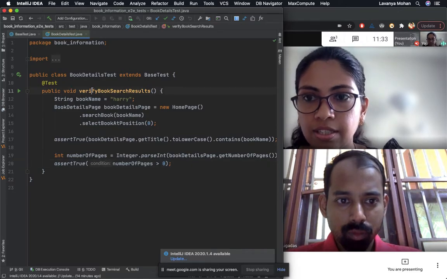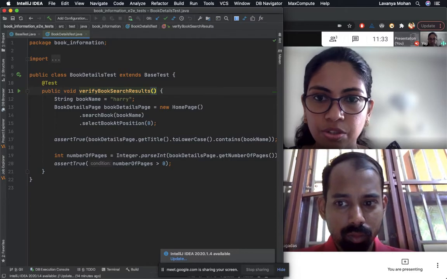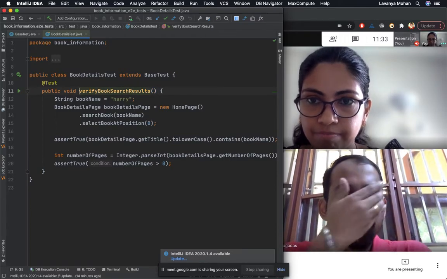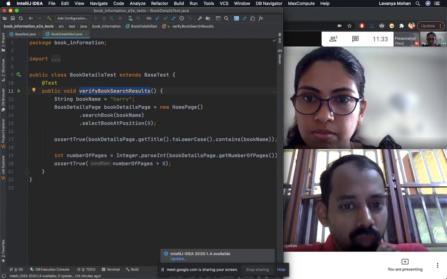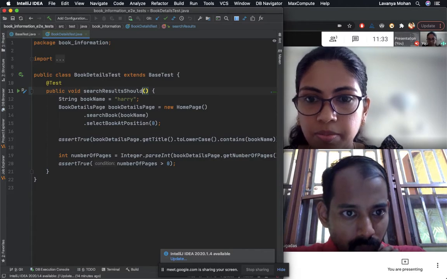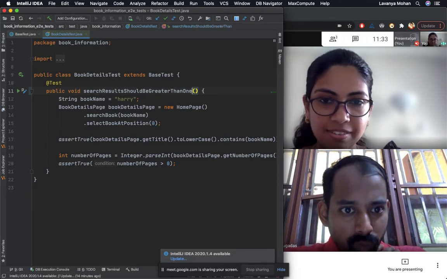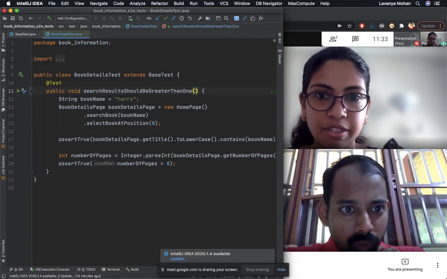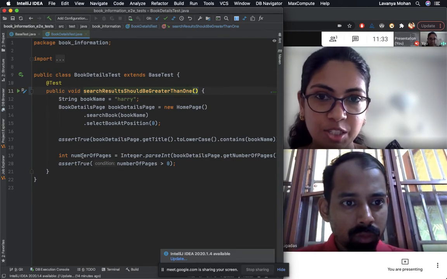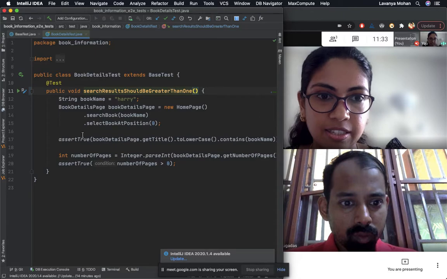So in this case, instead of verify book search results, I want to rename this and say that search results should be greater than 1. For example, yeah, just renaming this particular test method. So this place where I made the changes is actually our working directory.